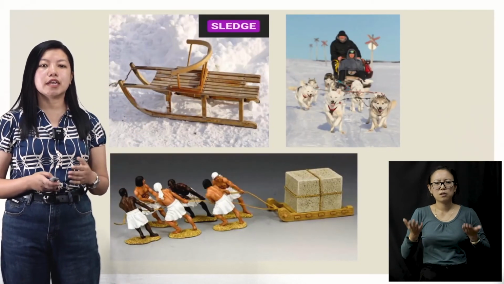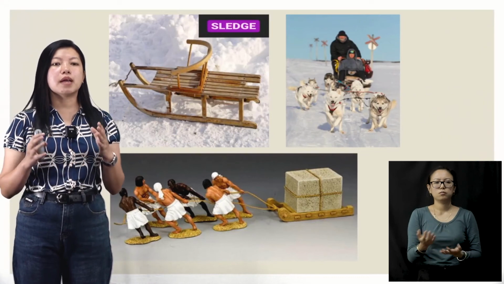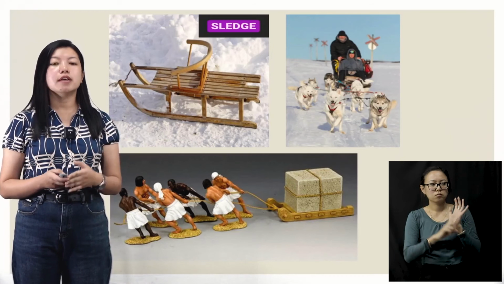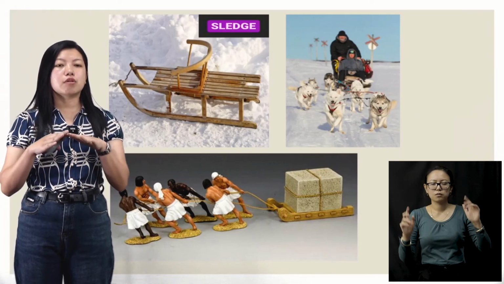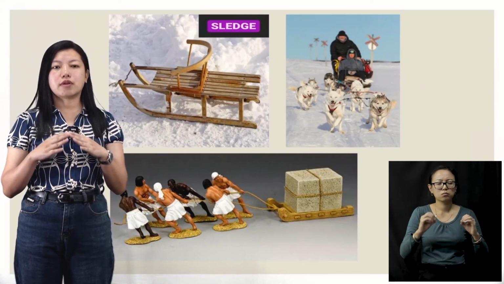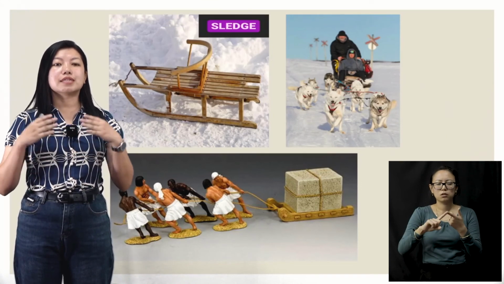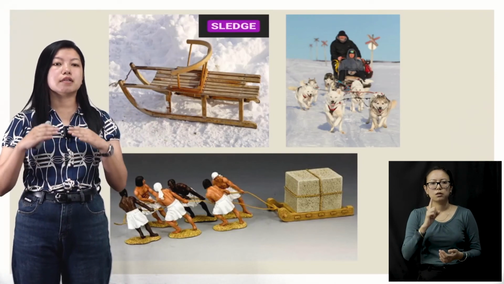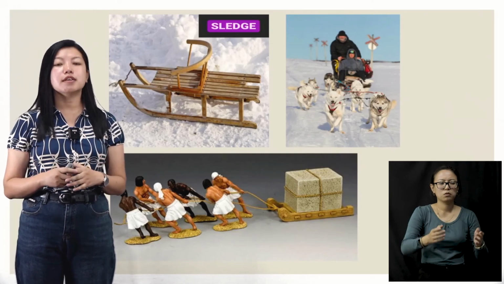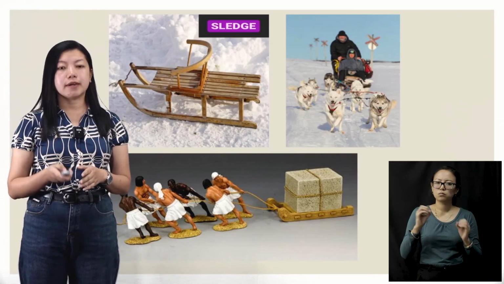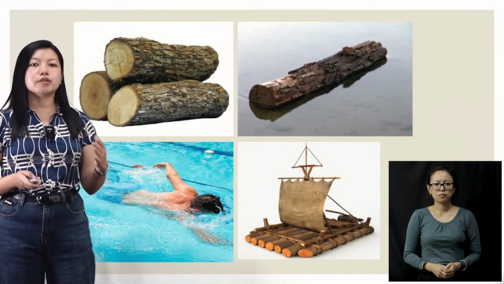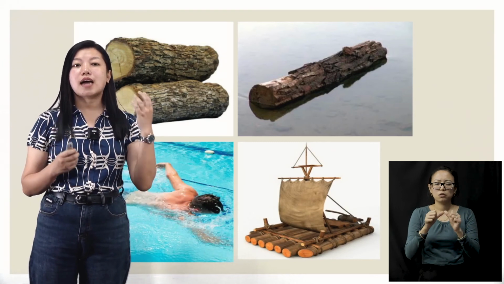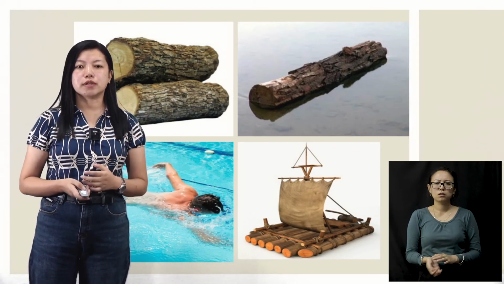So another one is the sledge. This sledge you will find in some places, like cold places where there is snow, okay? So in snow, the road is not mud, okay? The mud is not as rough as the snow, so the sledge can be used. The same sledge, we cannot use in the rough mud that we have here, all right? So this is only for certain areas, all right? Then I told you about the floating wood and making the raft. The raft was the first idea before they made a boat, okay?